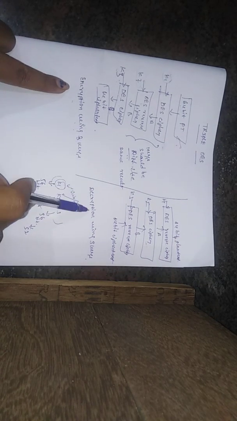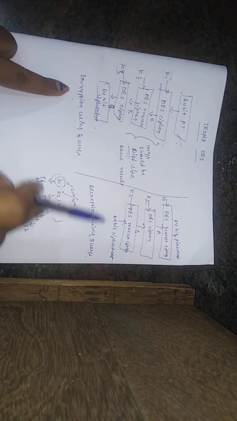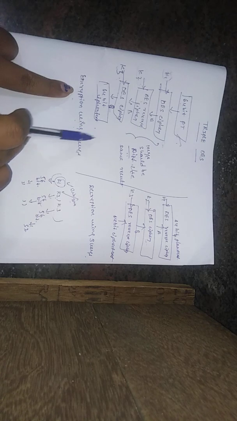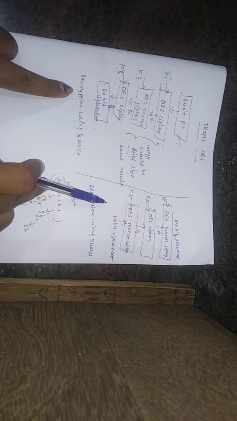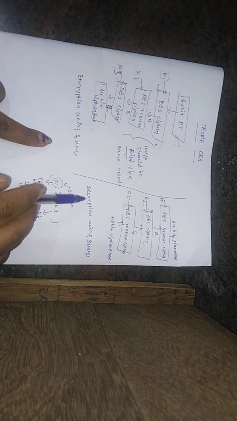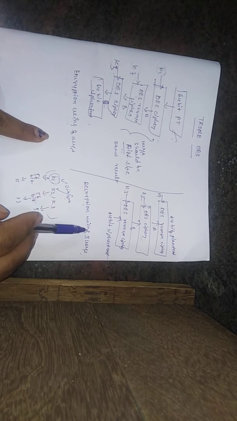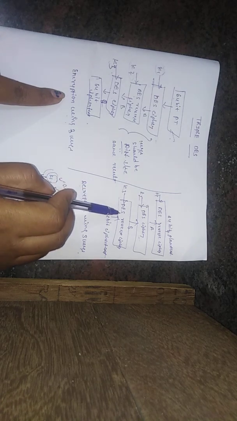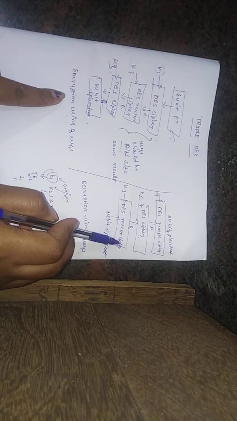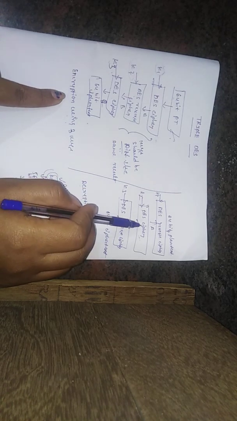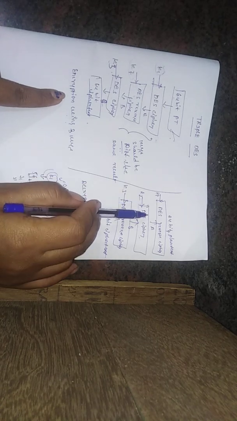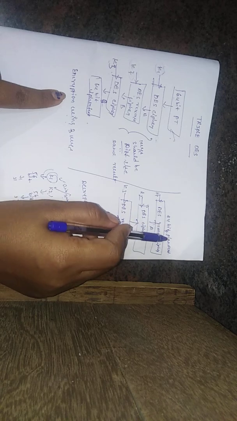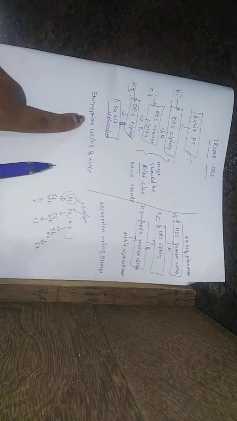Decryption using three keys is the reverse order of this encryption. We use DES in reverse order, then go to the next K2 and then to K1. It means we get the original plain text.